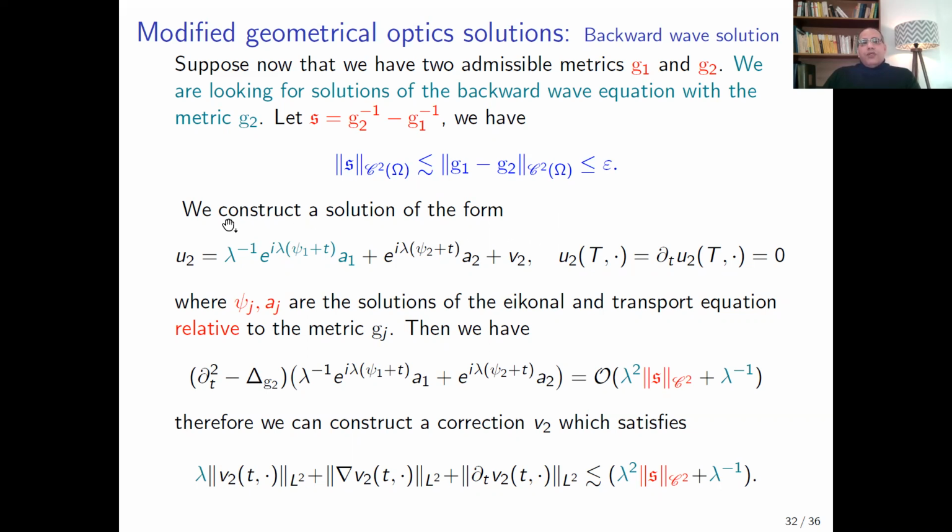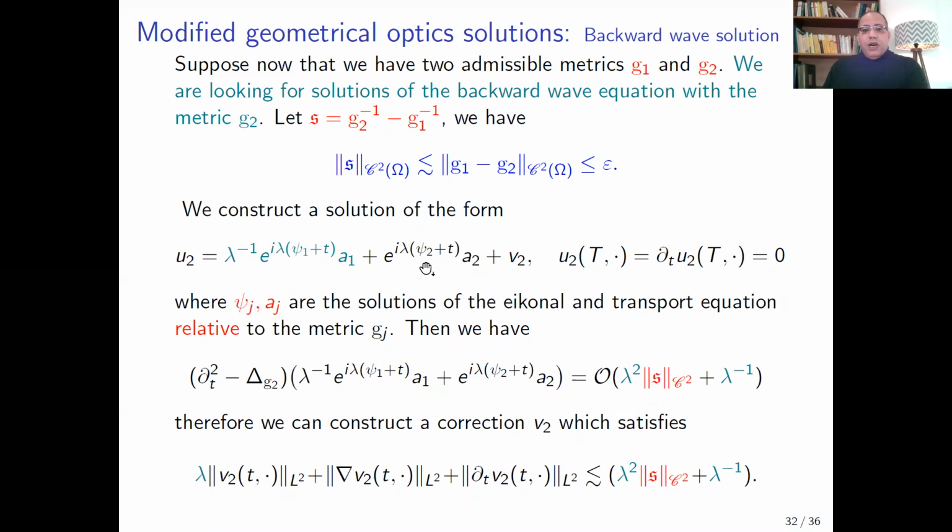So here we need to construct a solution U2 to the backward wave equation with the metric g2 in this form. Here we added other terms. This term is needed to eliminate some oscillation in the integral identity.